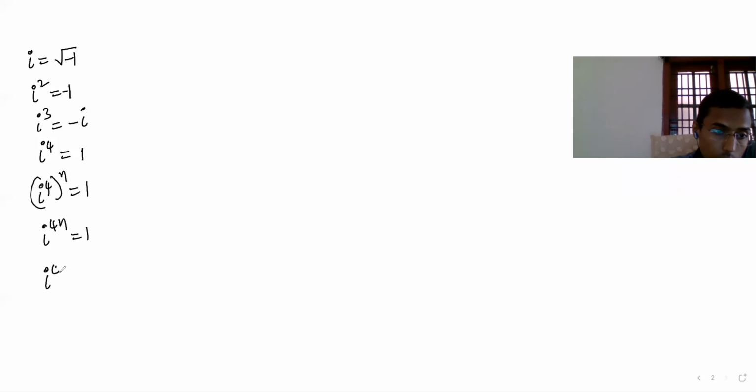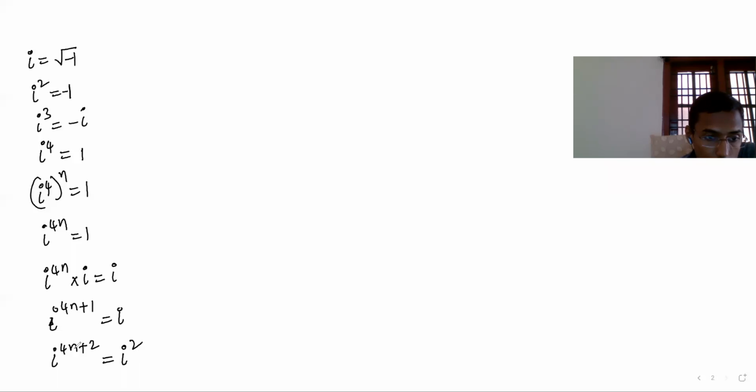i to the power of 4n into i is what? 1 into i. That is i to the power of 4n plus 1, that is i only. i to the power of 4n plus 2 is i square, obviously. i to the power of 4n is 1 into i square, which is minus 1. i to the power of 4n plus 3 is i cube, that is simply minus i.